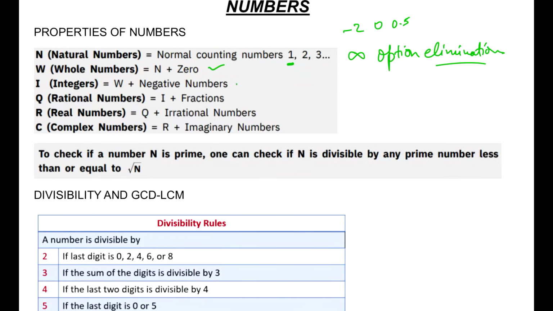Similarly, if you add the negative counterparts along with whole numbers, it will be called integers. But remember that in integers also there is no space for fractions and decimals.